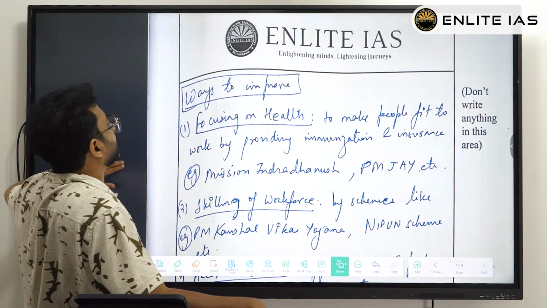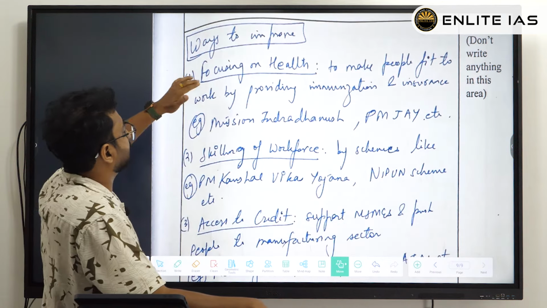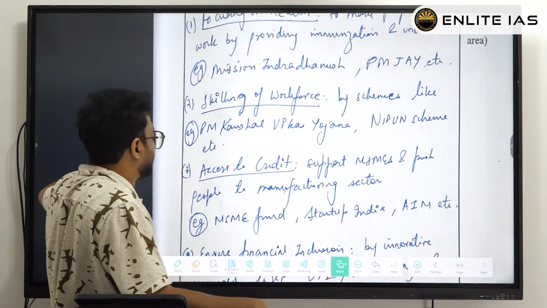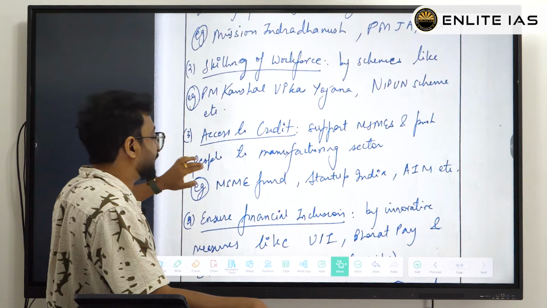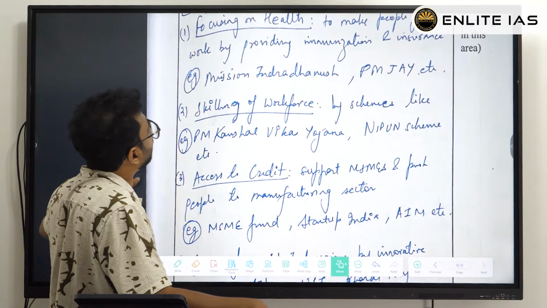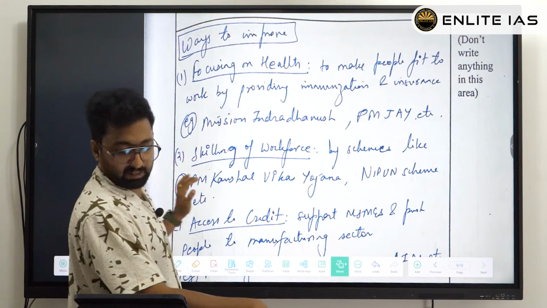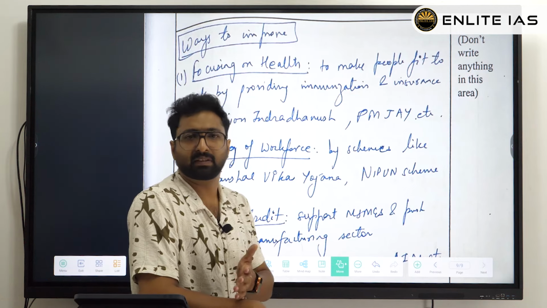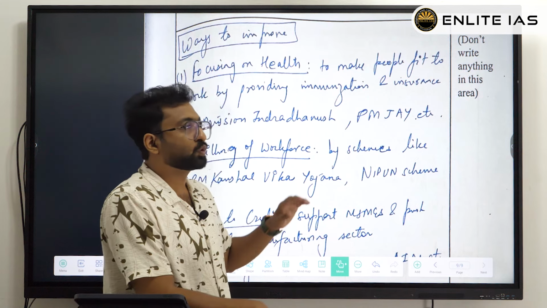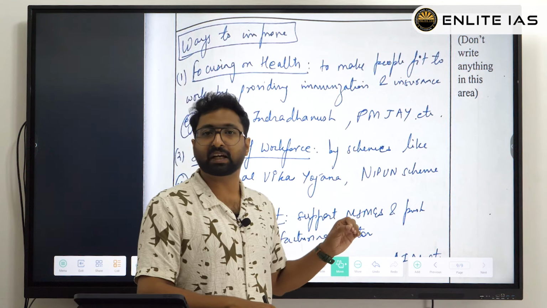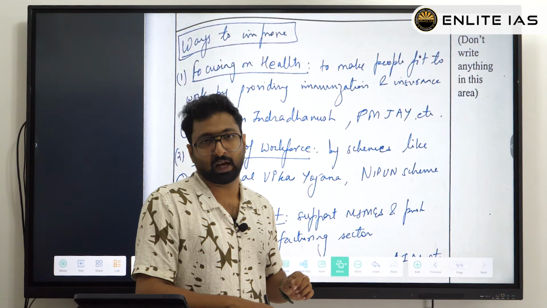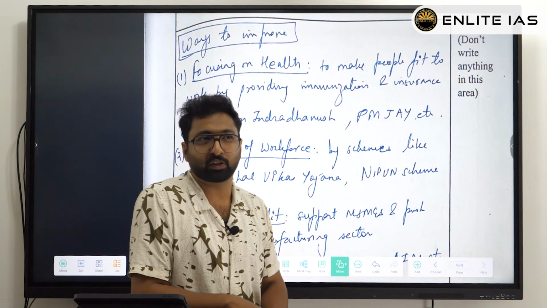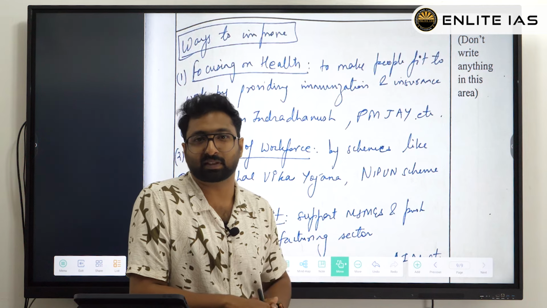Okay, see here, ways to improve, focusing on health. Example, Mission Indradhanush. Skilling of workforce, access to credit, ensure financial inclusion. But if you look closely, he hasn't checked the feasibility of various methods. He just gave some methods. That is also enough, because if you analyze these methods very carefully, you won't get too much time. And even the examiner, I don't think he is sparing too much time to scrutinize whether you have gone through all the angles.